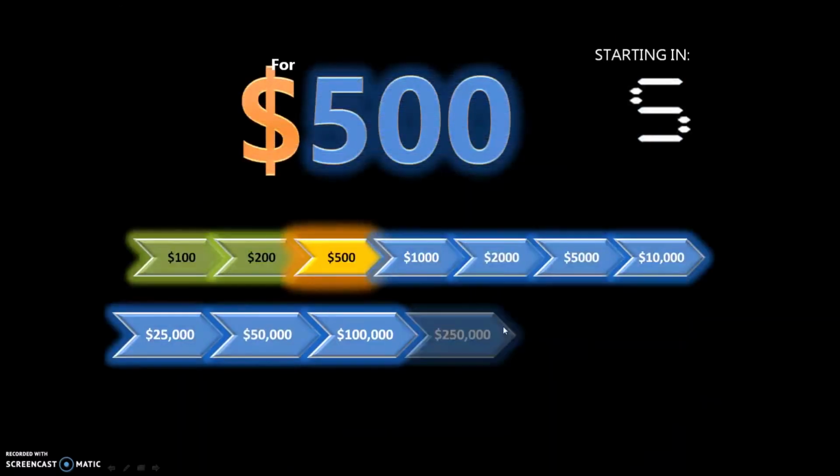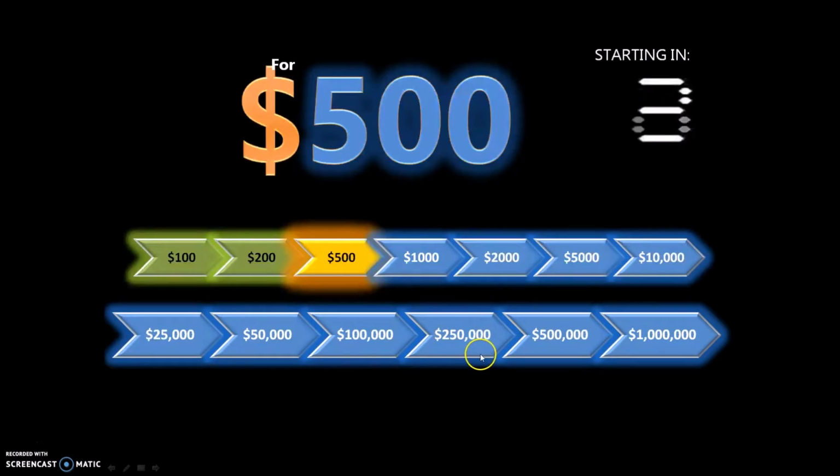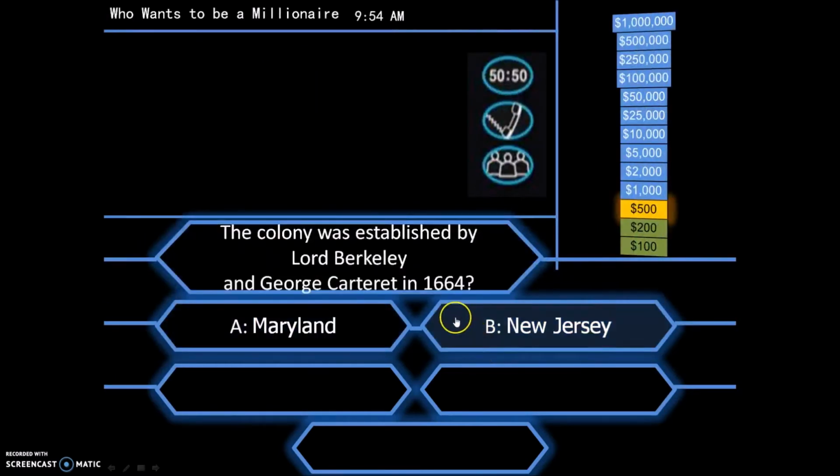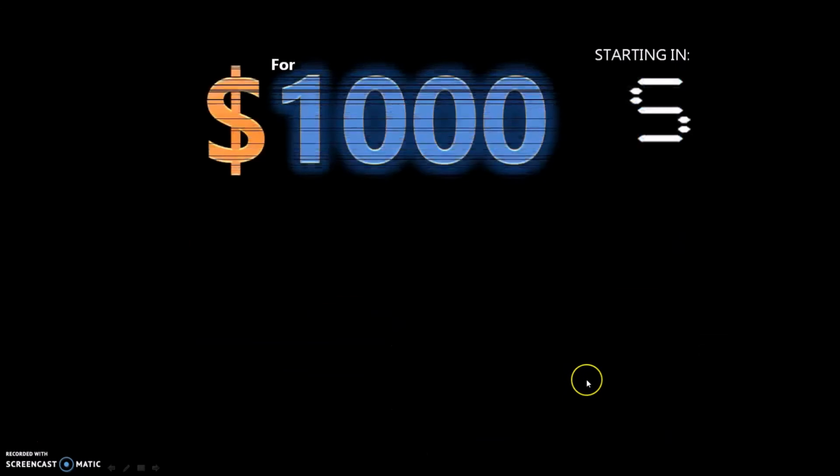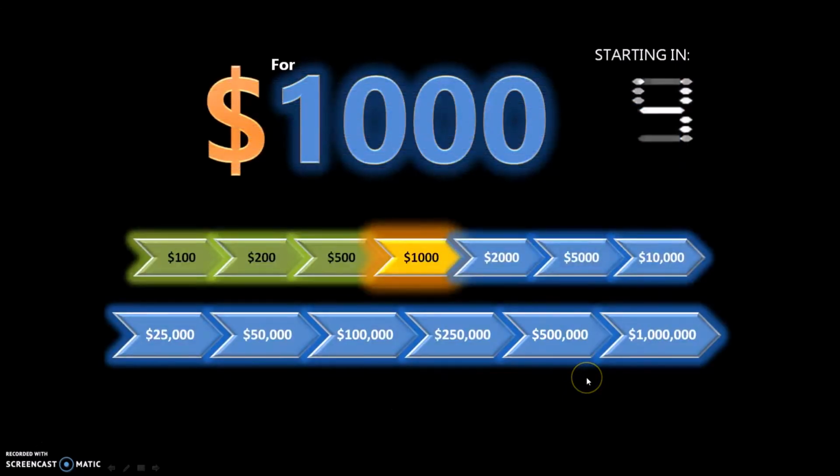Alright, let's move on to the next question. The colony was established by Lord Berkeley and George Carteret in 1664. A. Maryland, B. New Jersey, C. Connecticut, D. New Hampshire, or E. New York. So that is New Jersey. Pretty straightforward. You should know your history. Alright, let's look at the next question.